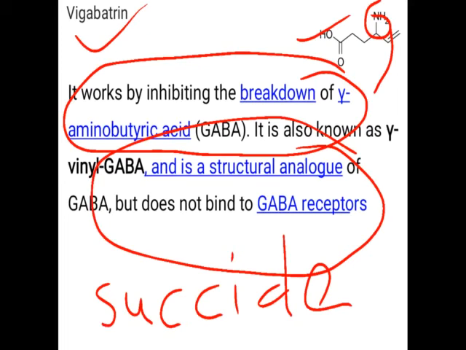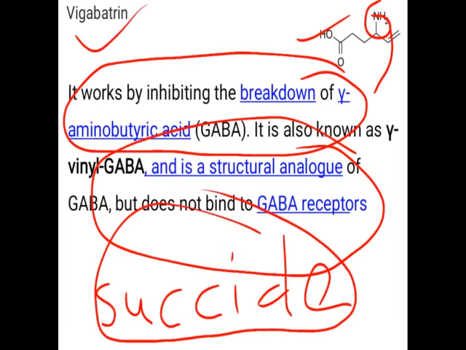Hence, GABA can bind to the receptor, but vigabatrin itself undergoes the metabolism. The vigabatrin's metabolism takes place, and due to that it is called a suicide inhibitor of GABA transaminase.